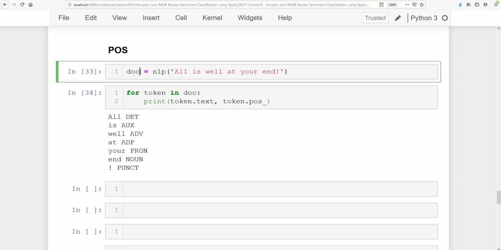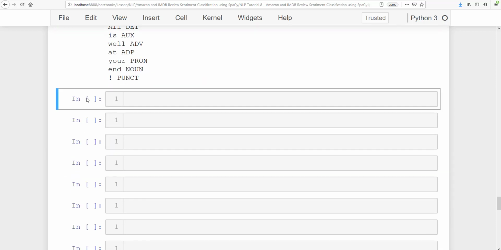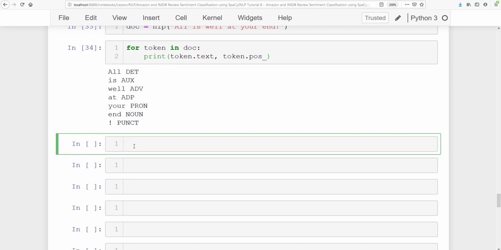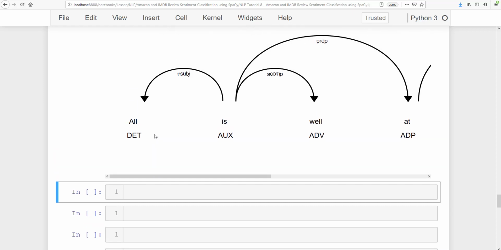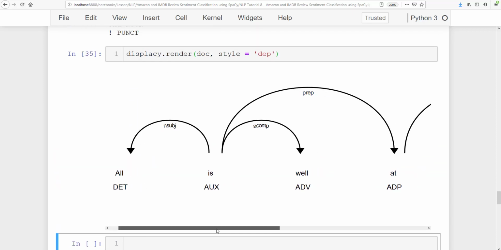Okay, all right, so now what I'm going to do is entity detection. But before that, I'm going to display the dependency using SpaCy. So let's go ahead and work with spacy.render, and inside that I'm passing a doc, and then here we have a style, and in the style we are matching a div. We run this. Now you see, along with the part of speech, it is also showing the dependency,